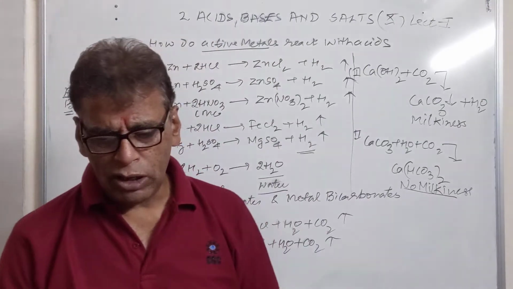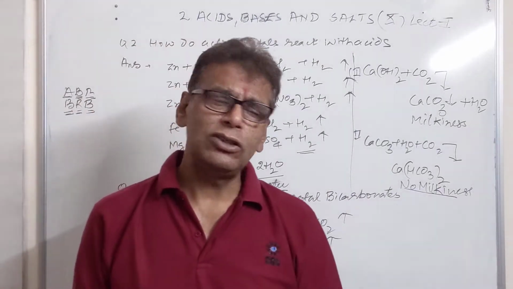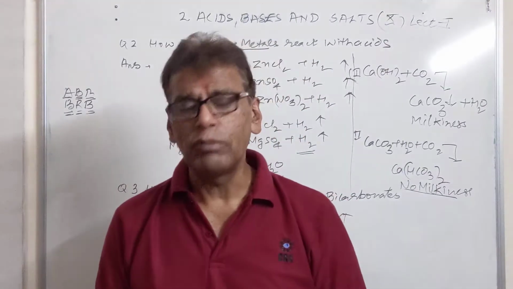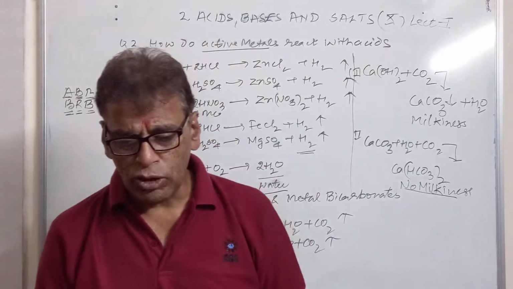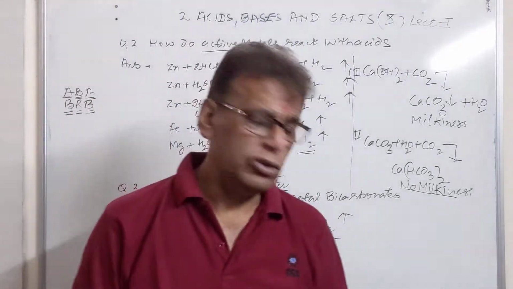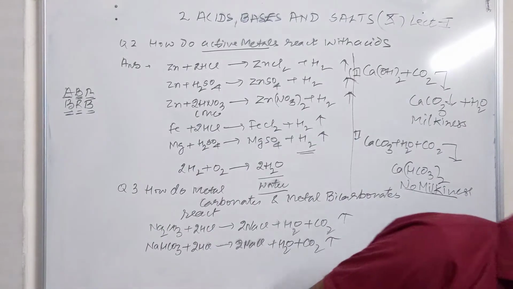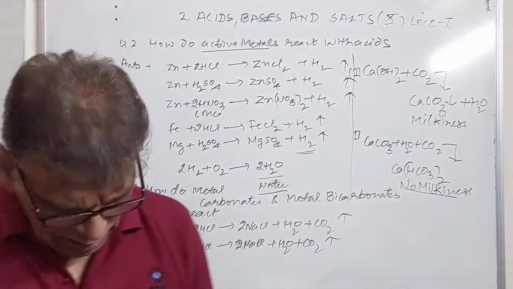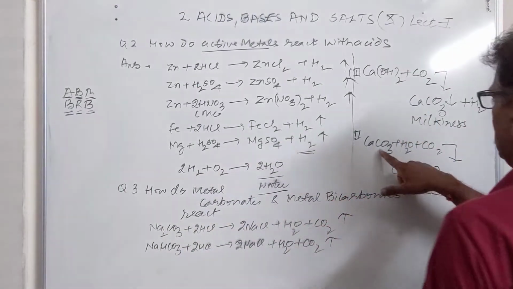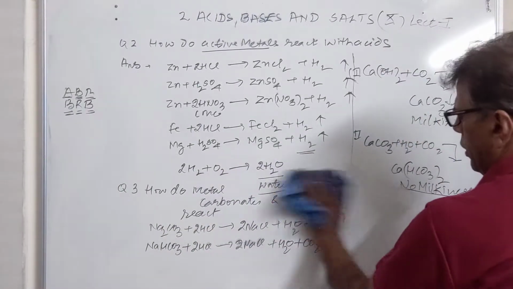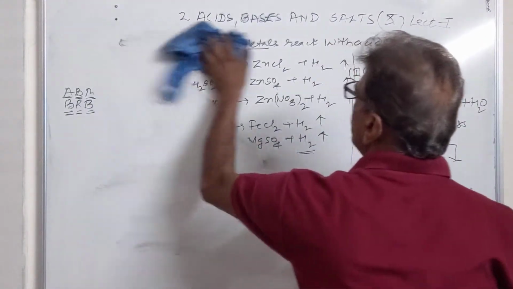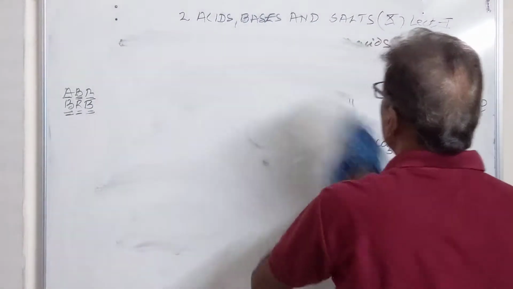This is because excess carbon dioxide converts calcium hydroxide and calcium carbonate into calcium bicarbonate, which is water soluble and does not produce milkiness in the solution, because calcium carbonate has changed into calcium bicarbonate. So this was our question number 3. How do metal carbonates and metal bicarbonates react with acids?